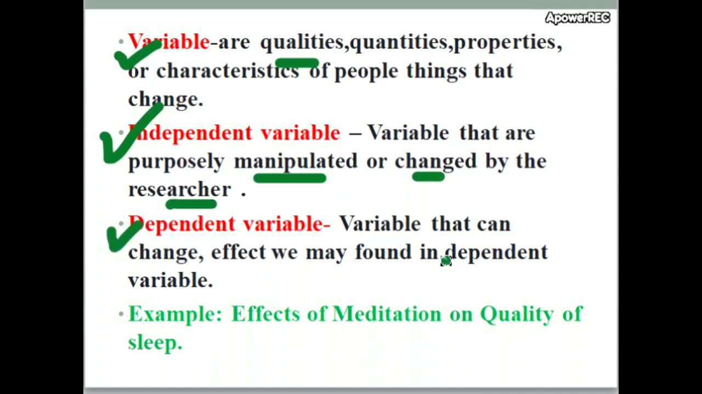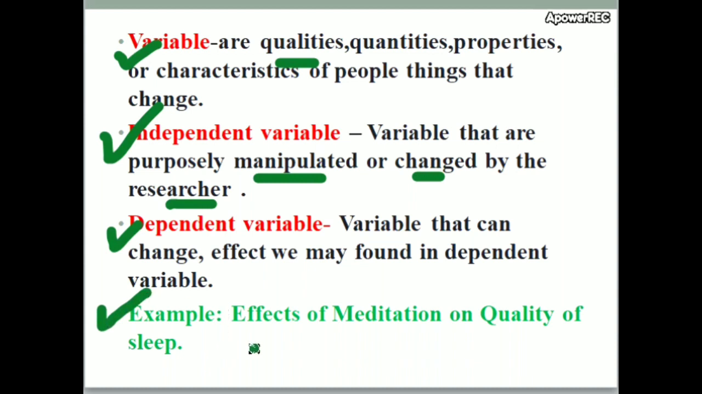Dependent variable: a variable that can change. The effect may be found in the dependent variable. From this example, you can easily understand what is an independent variable and what is a dependent variable.